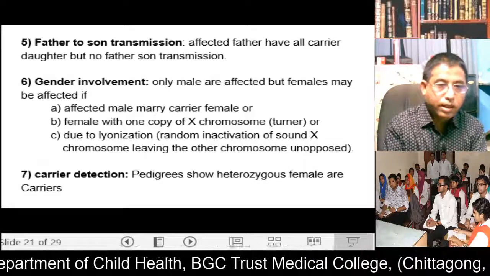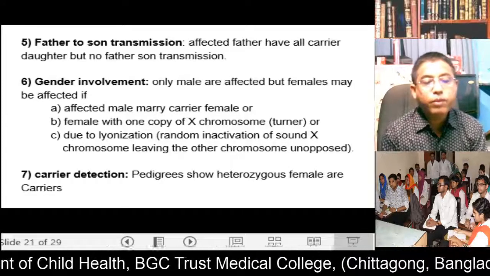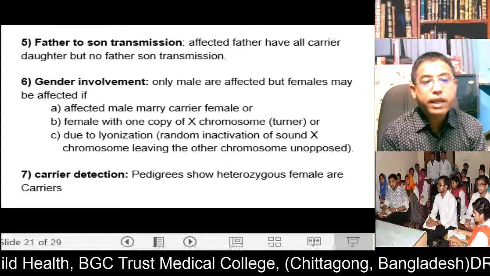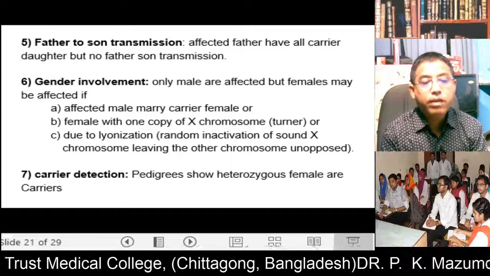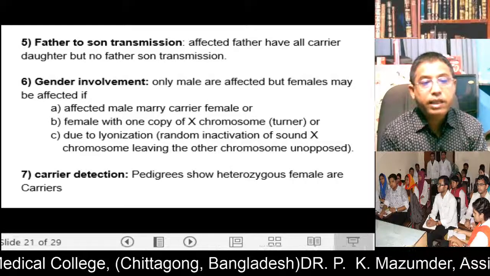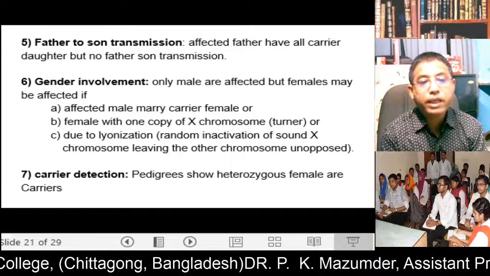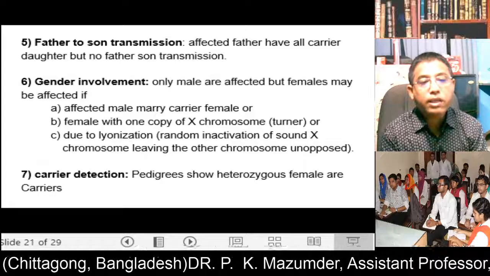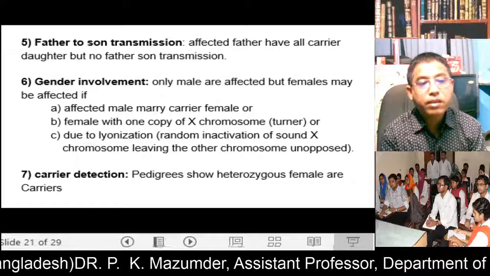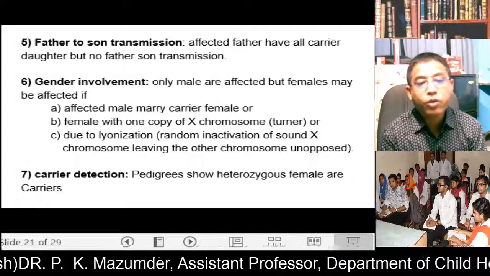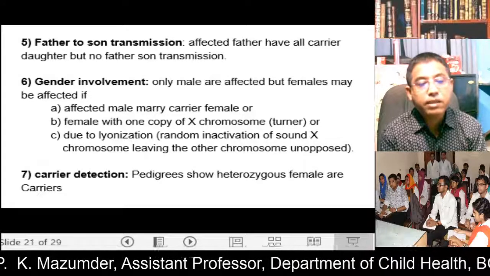You know, there are two X chromosomes in a female, one is active, another is inactive. If the active X chromosome becomes inactive, it is called lyonization. In that case, a female may suffer from the disease. Carrier detection: genetics show heterozygous females are carriers.